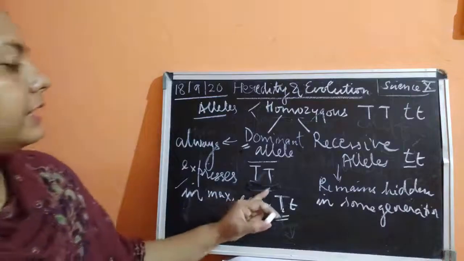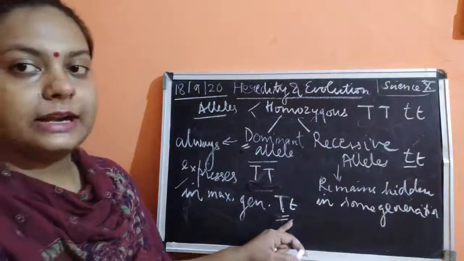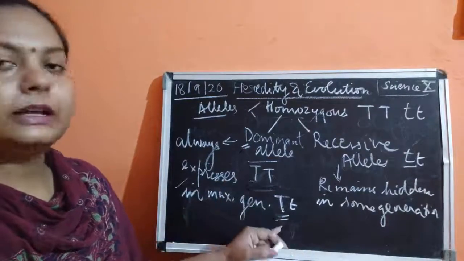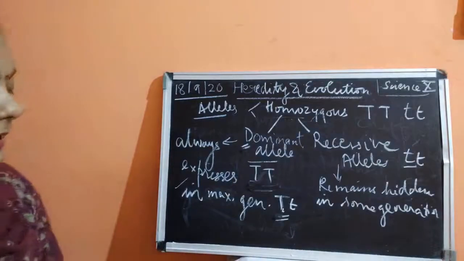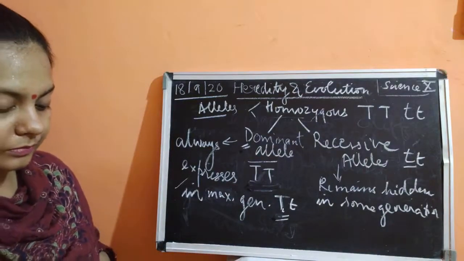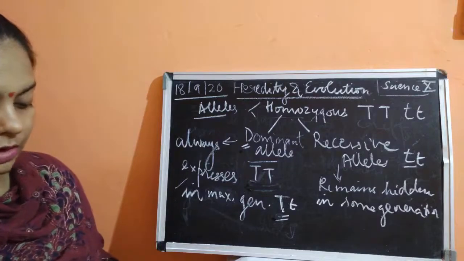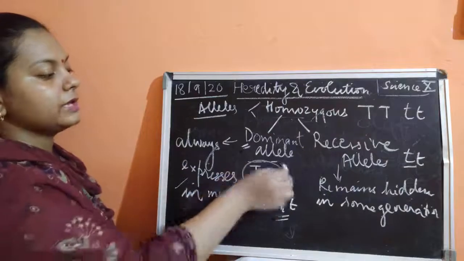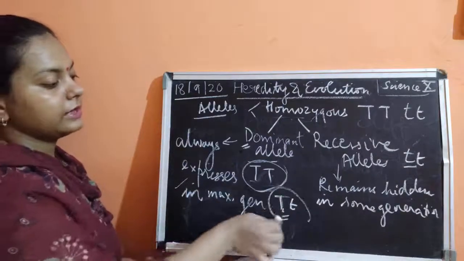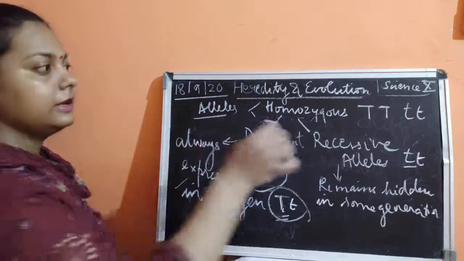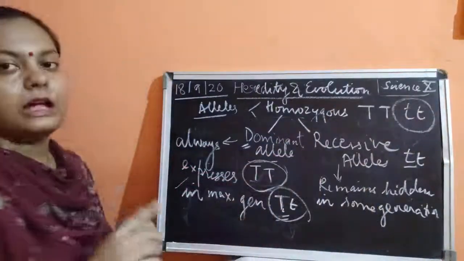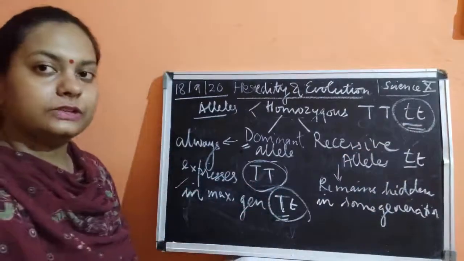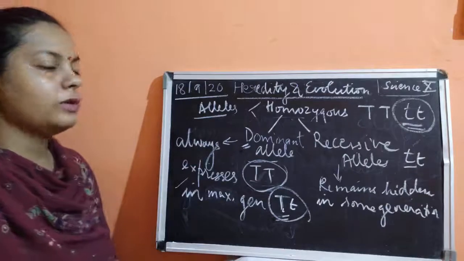So these are the pure dominant. These are known as heterozygous traits, but they also contain the dominant allele. So this capital D means these are the traits which will always express, which means these are homozygous dominant. And this is heterozygous dominant. Here, homozygous recessive. And in recessive, only one condition is there. When both small letters are used, only then is it going to be expressed. So this is known as homozygous recessive.